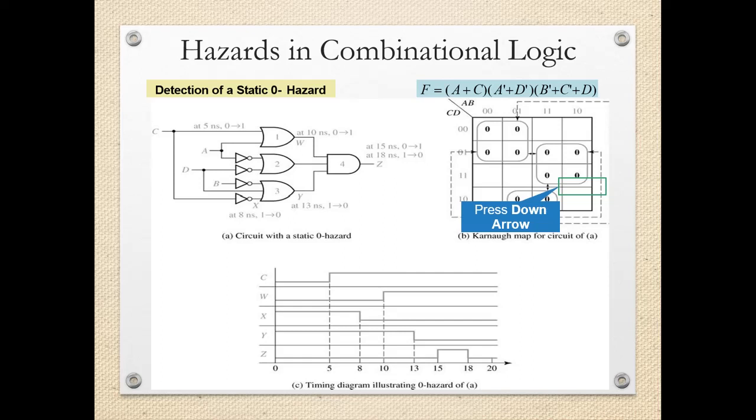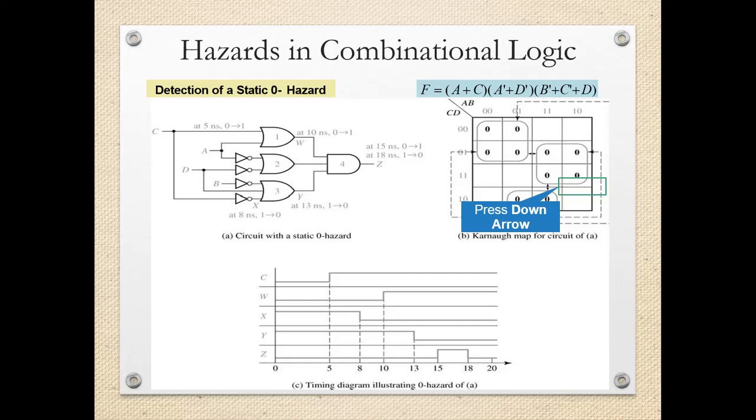Here also the timing diagrams are shown and the K-map is shown. In this K-map you can see the groups of 4 are made. This is one more group in which 2 cells are grouped together. As this expression is product of sums, we take the entries in the K-map corresponding to logic 0 instead of logic 1, and then we can have the grouping. In this grouping you can see the adjacent cells like this 0 and this 0, they are not grouped anywhere, or this 0 and this 0, they are also not grouped anywhere.